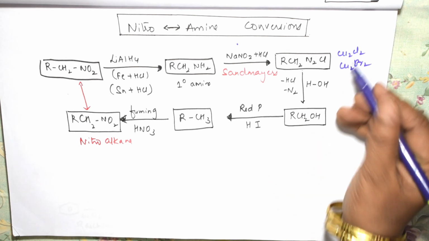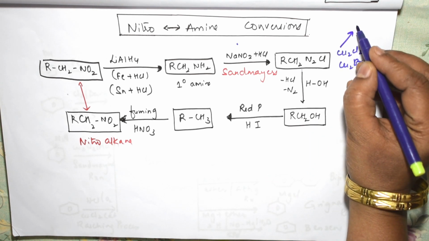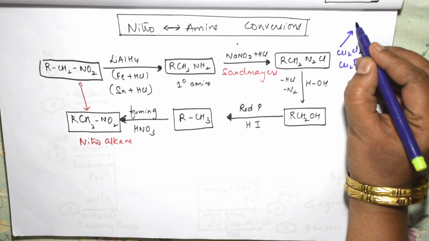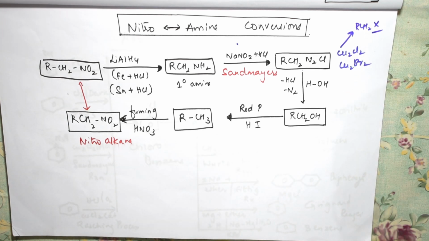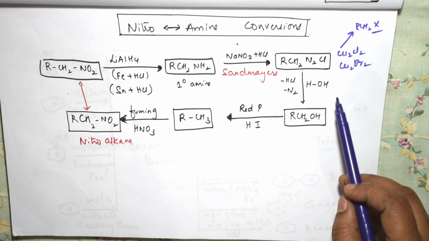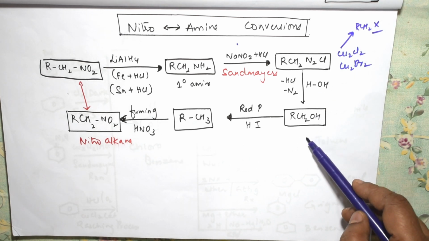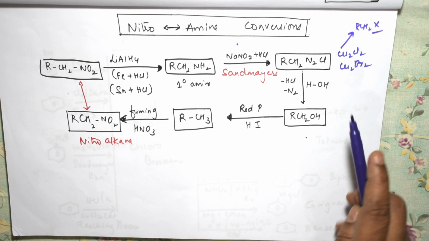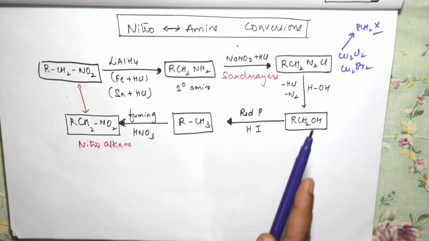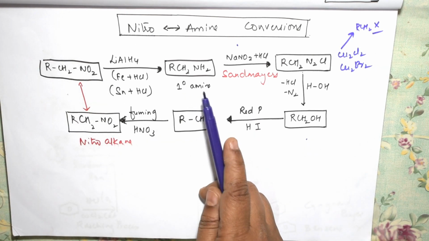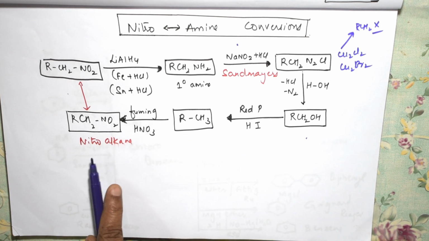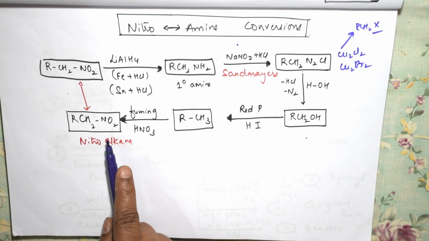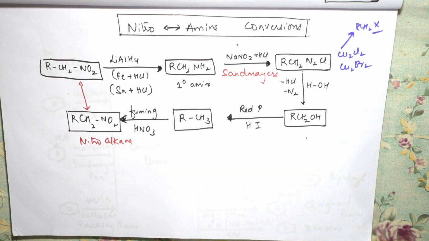Further, one more procedure. This is going to give you your alkyl halides. Like if I take RCH2X, X can be chlorine, bromine, iodine also. Now in this case, BDC, I'm converting into alcohol using hydrolysis. Further, if they ask you in the question to convert primary amine to alkane, this is one procedure. Further, you can convert the alkane to nitroalkane, again back to this. So isn't it easy? I've covered the whole thing.